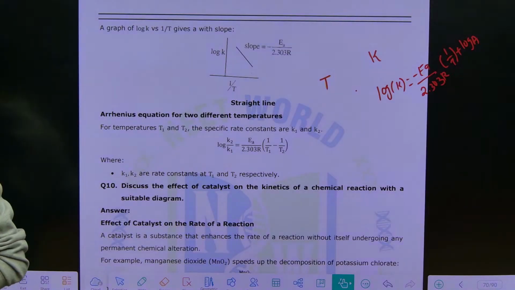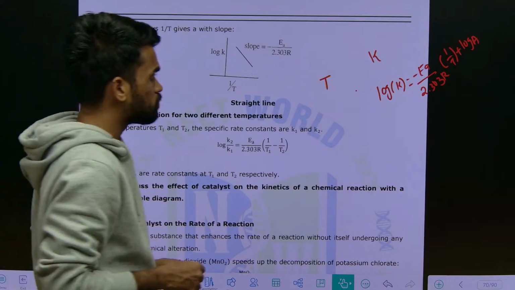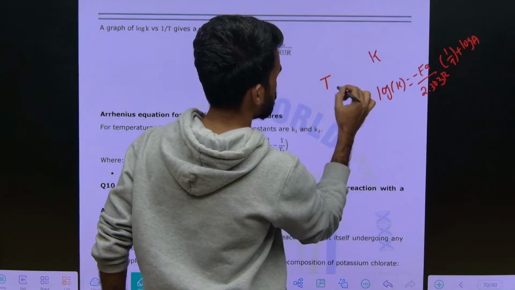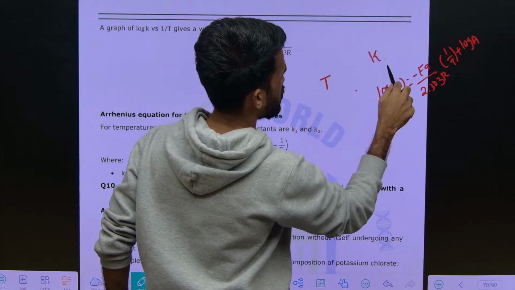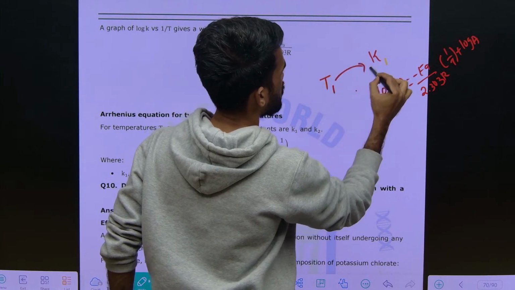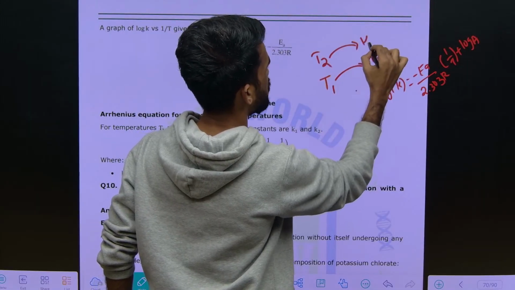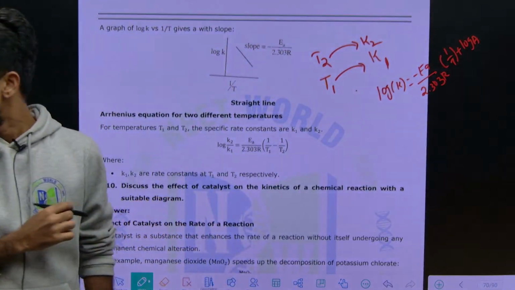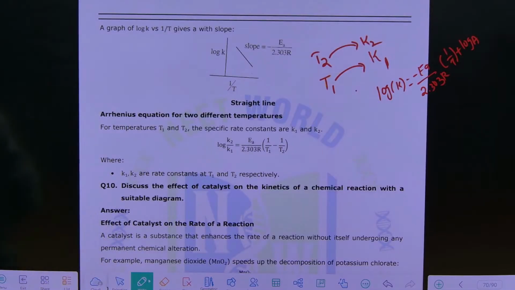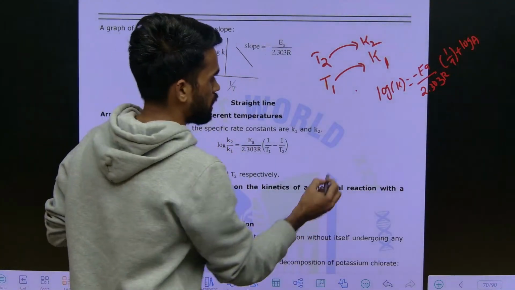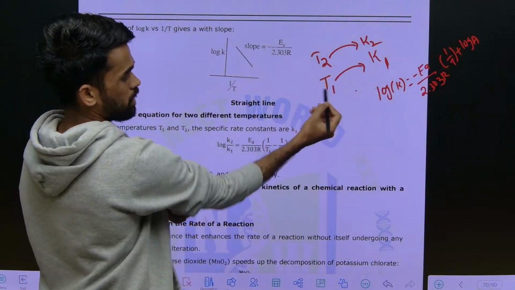In this equation, if the temperature is T1, then the rate constant becomes K1. If the temperature is T2, the rate constant will be K2. From these we need to write an equation, taking K1 and K2.